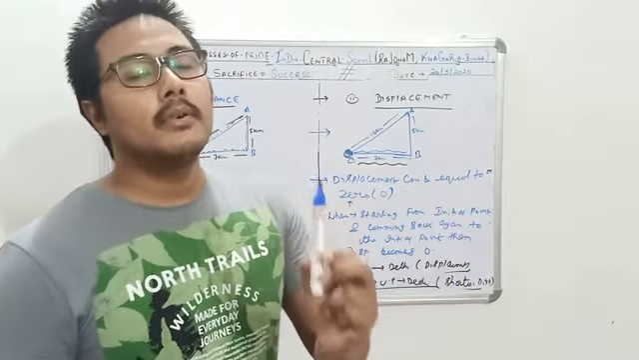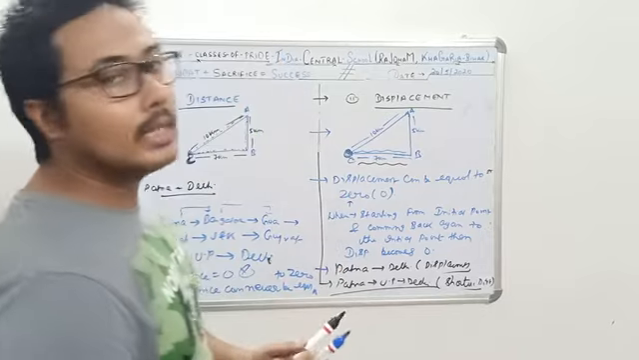So your distance can never be equal to 0. So now we'll learn about the quantities.